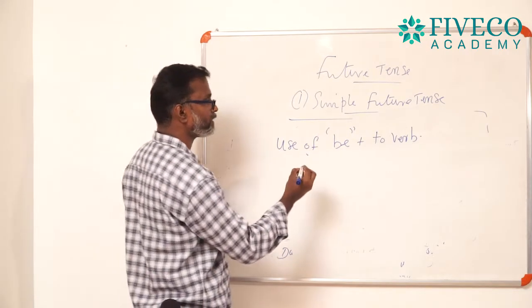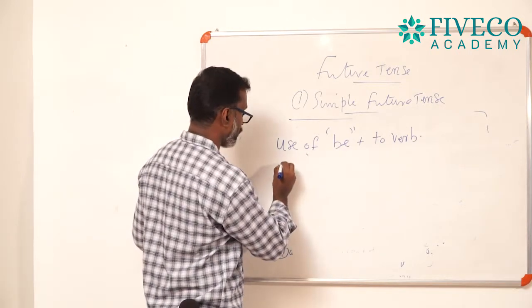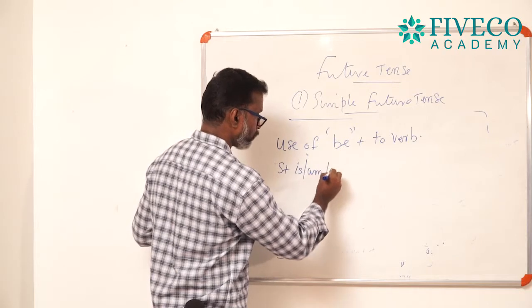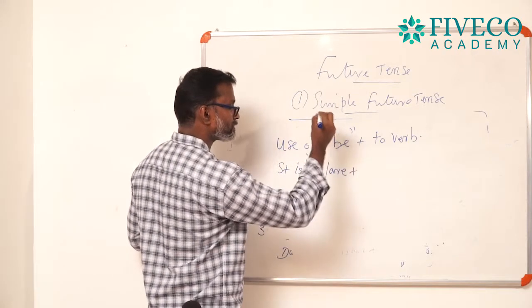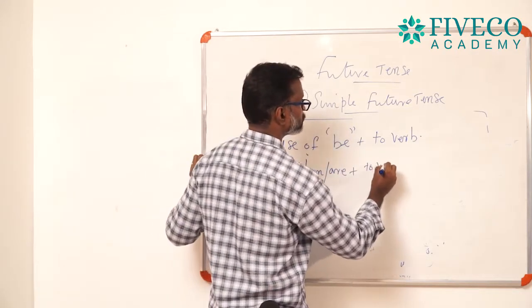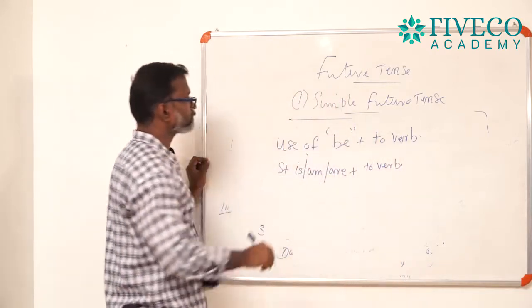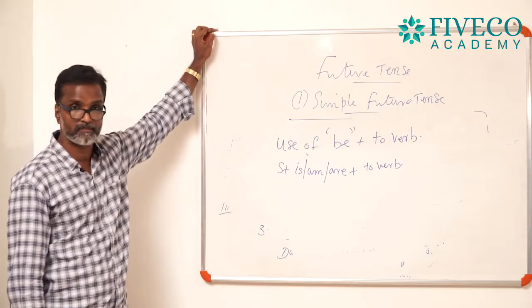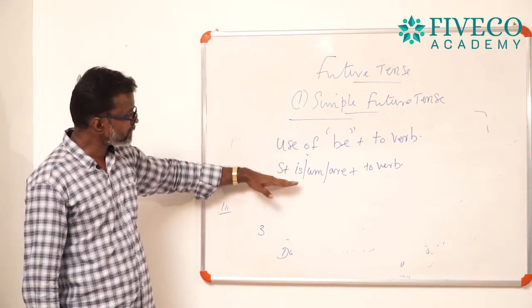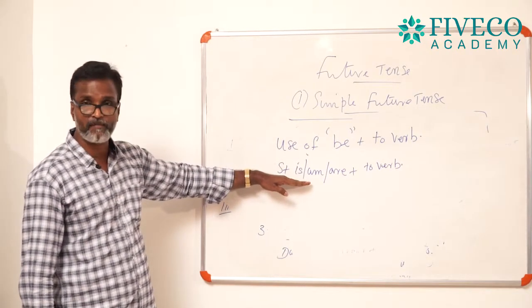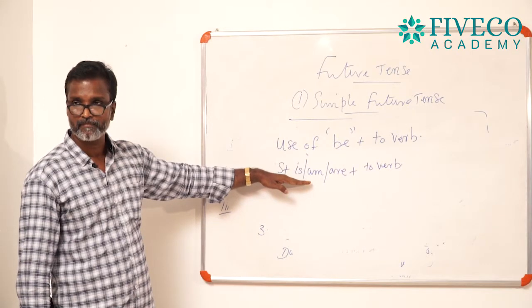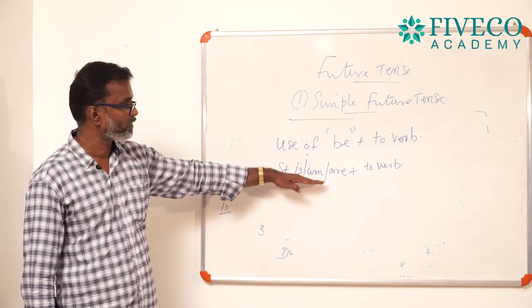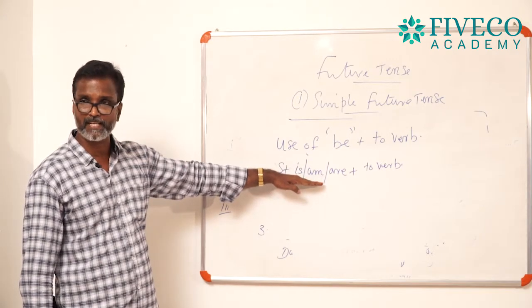So we can make a formula: subject plus is or am or are plus to verb. This is the present be form.